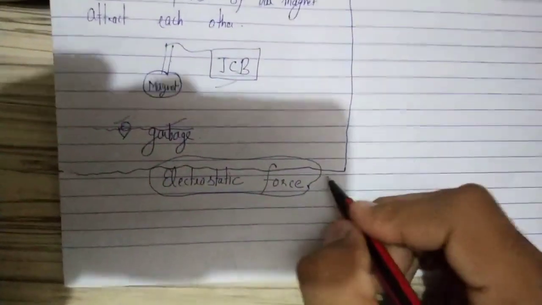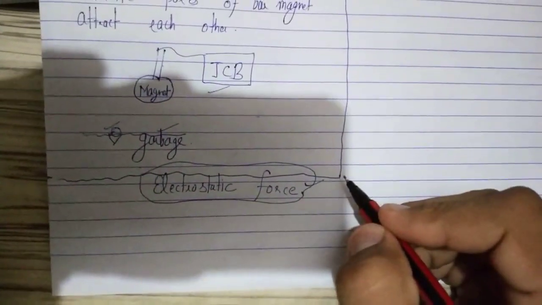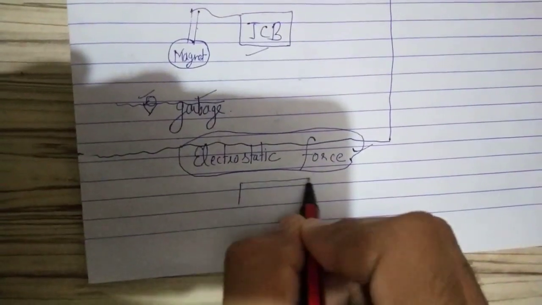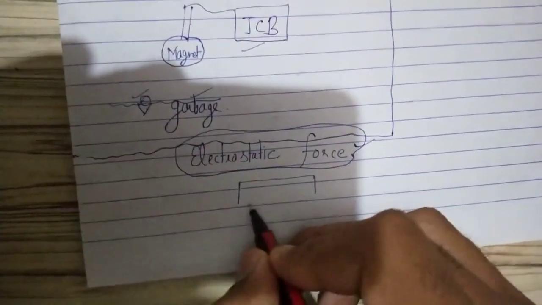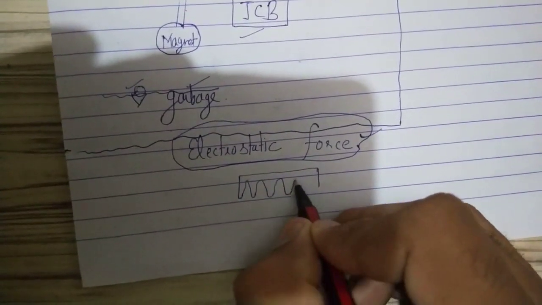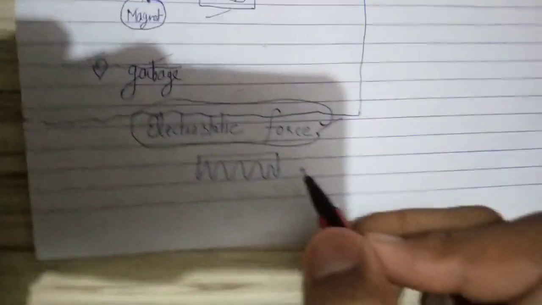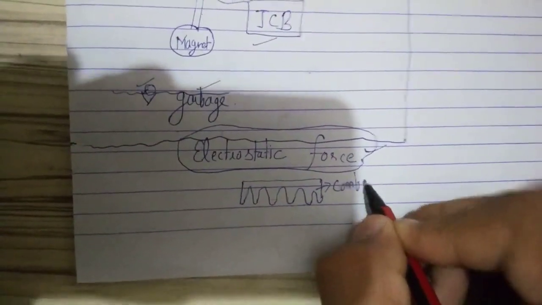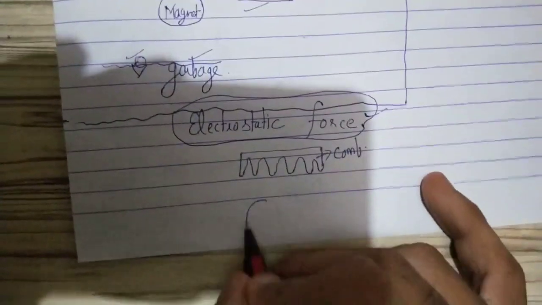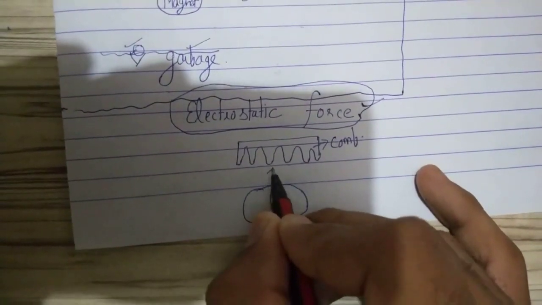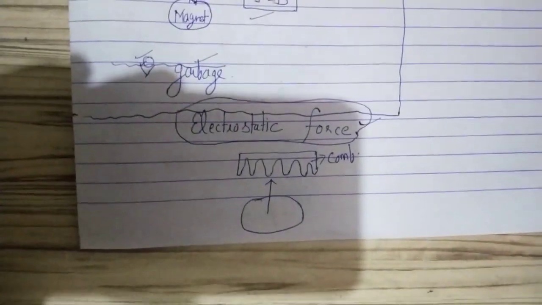The third type of non-contact force is electrostatic force. You take a comb like this. This is a comb. You rub this comb with your hair. Then pick a piece of paper. This piece of paper will get attracted towards the comb.